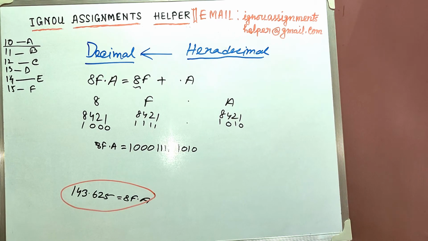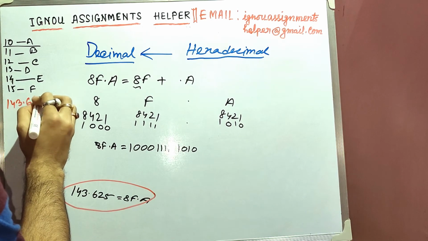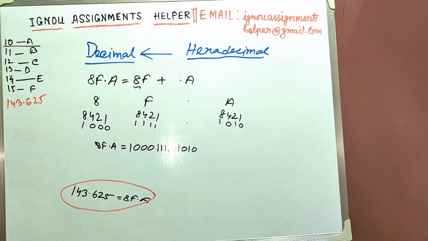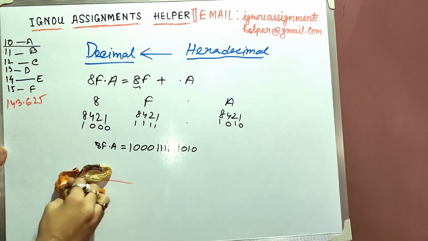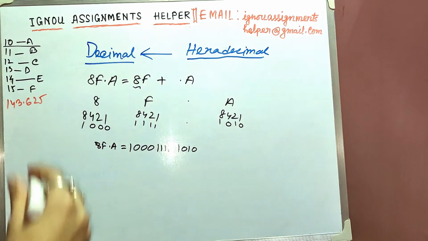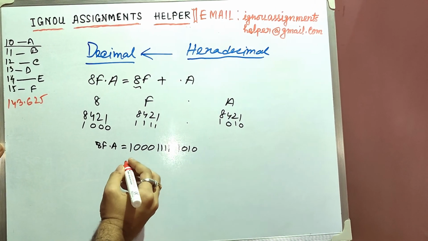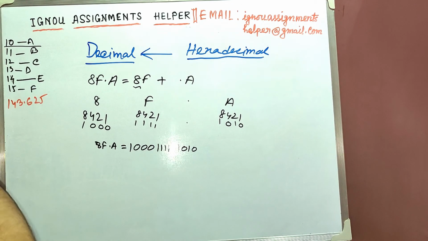Now we'll convert this number into a decimal number, so that will be the logic here. And the decimal number is 143.625. We'll wipe this one also, so that we get some more space here. So let us check if it is proper or not. Let's use the blue ink right now.